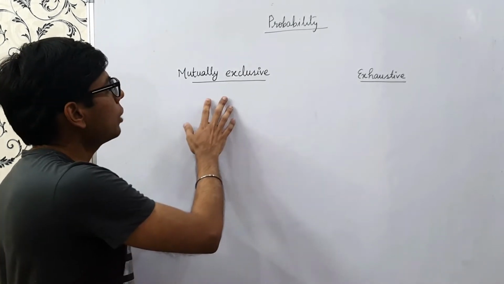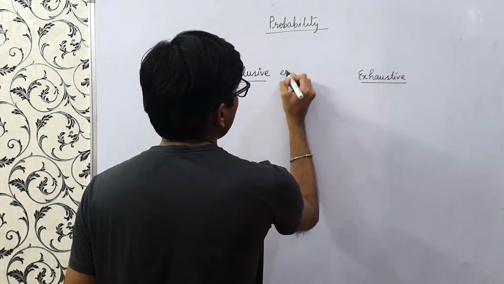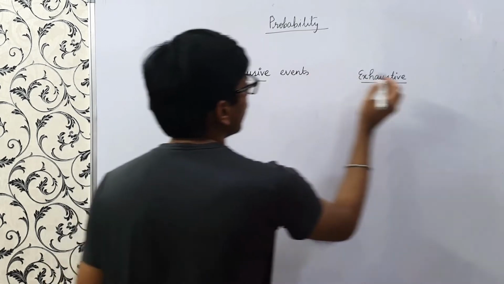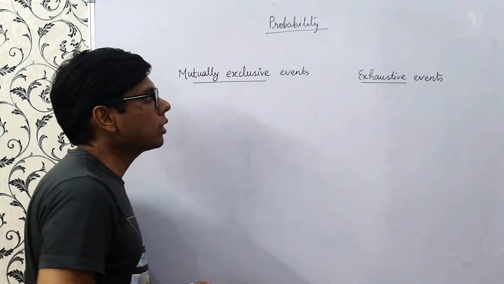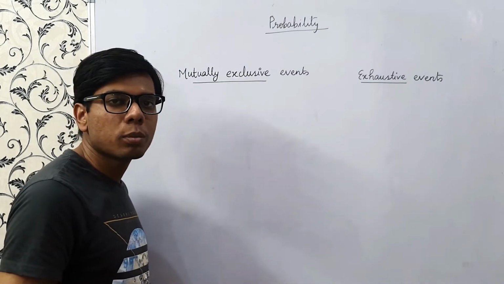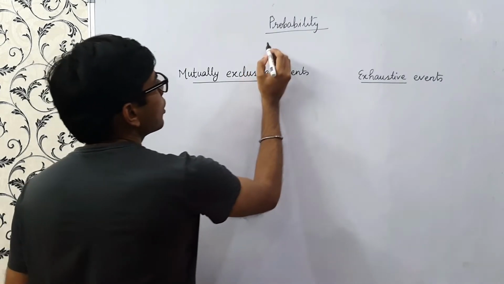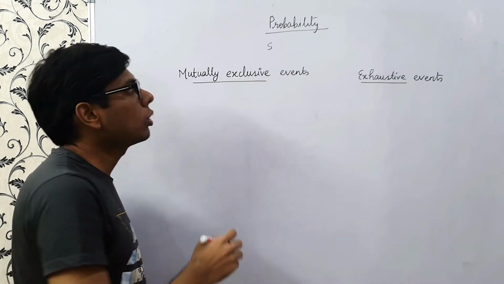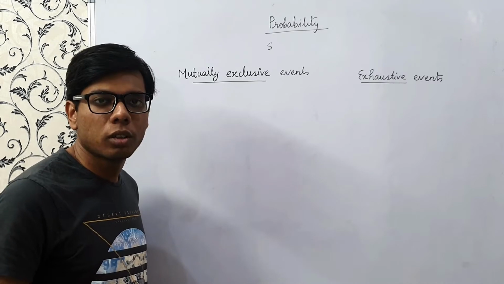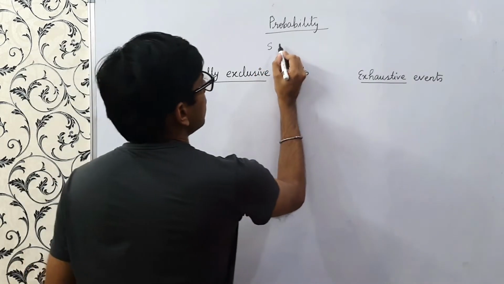So in this video, we'll be learning about mutually exclusive events and exhaustive events. In my earlier videos, I have covered different types of events, like impossible, sure, and complementary events, and also discussed sample space, events, outcomes, and all those basics of probability. So please check out those videos, and let's start then.